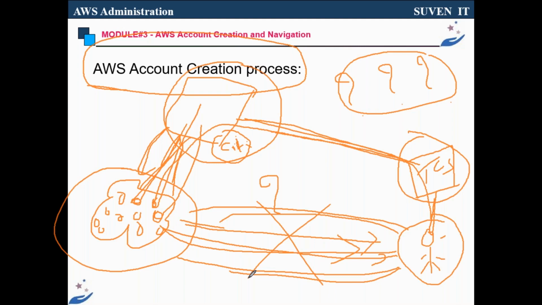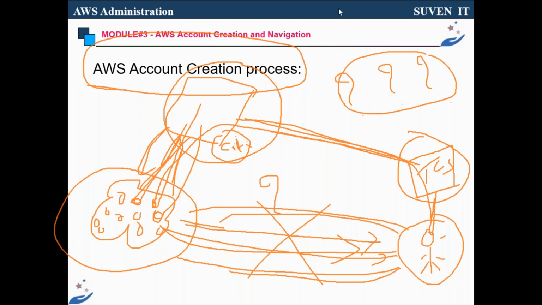Any changes made by the client on the server will be visible to us. Any new application added to the server or deleted from the server, that depends on what permission you have. I will explain that in a few minutes.